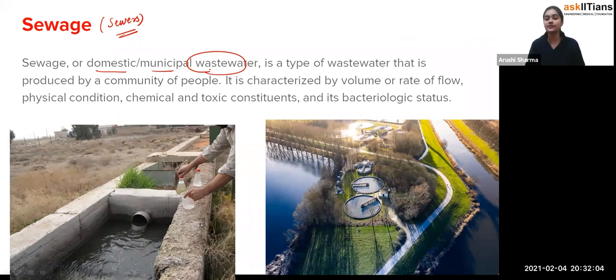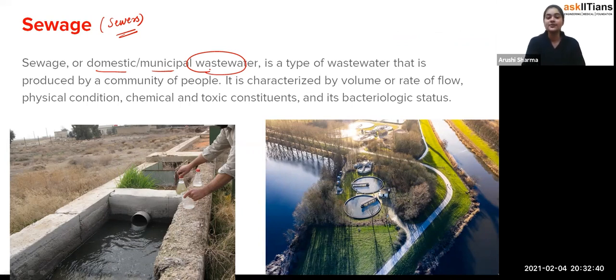Exactly. And students, we know that when we consume water, it helps in the excretion of liquid waste from our body. So that water again gets contaminated because it contains that liquid waste. So we can see that the wastewater produced by the community of people in any way is called sewage, and sewers are used for the passage of that wastewater from houses, the domestic areas, or the industrial areas. Now that is called sewage.